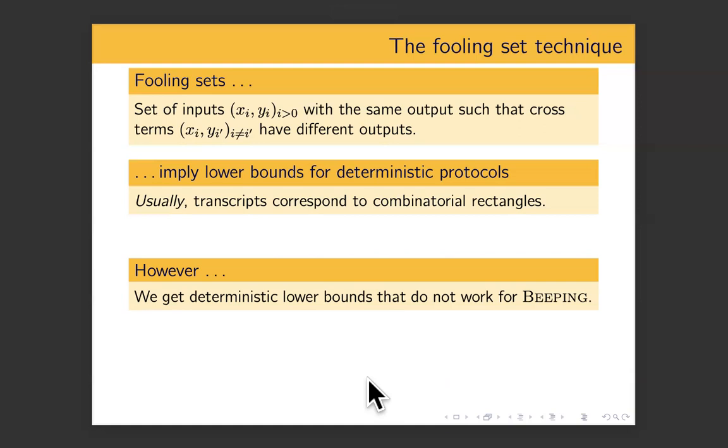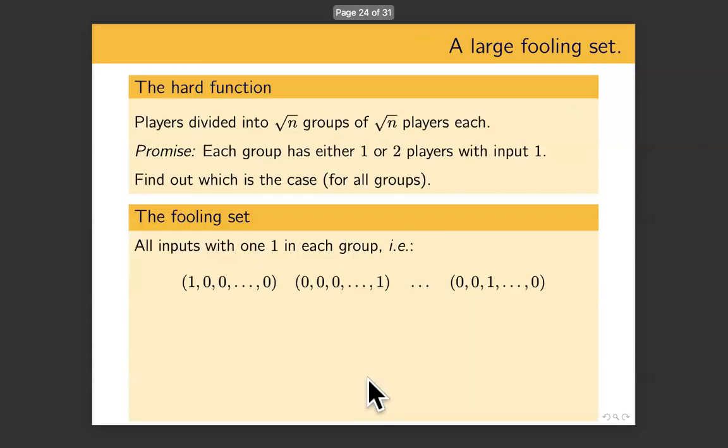Let us see if our function actually has a fooling set at all or not. The answer is yes. So our function is you have these n players divided into root n groups of root n players. And each group either has 1 or 2 players with input 1. And the claim is there is a fooling set of size root n to the root n for this function. The fooling set is very simple.